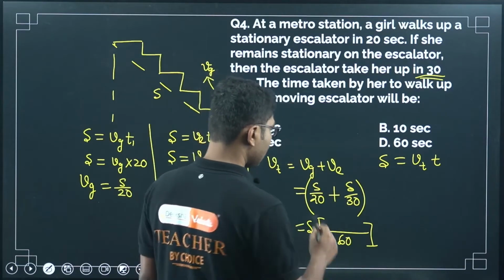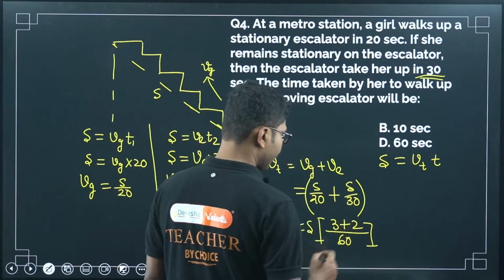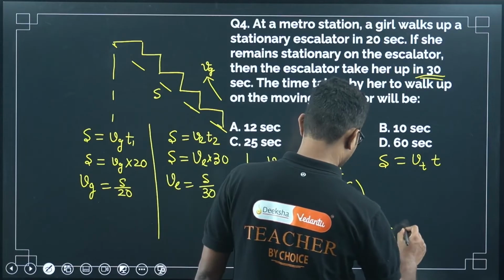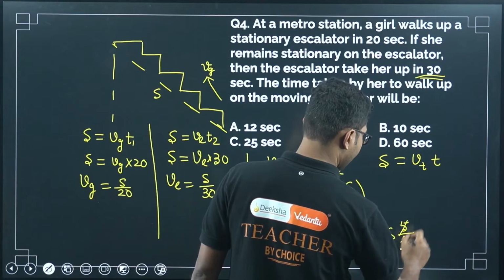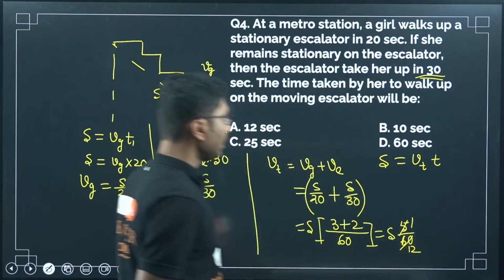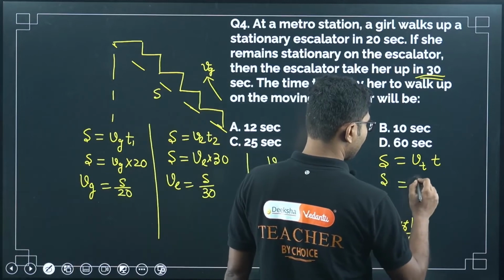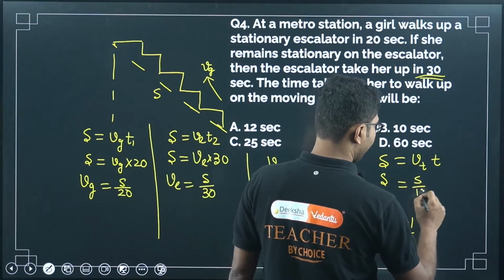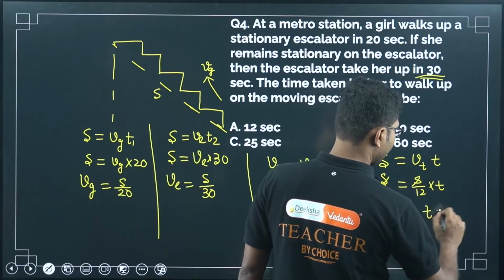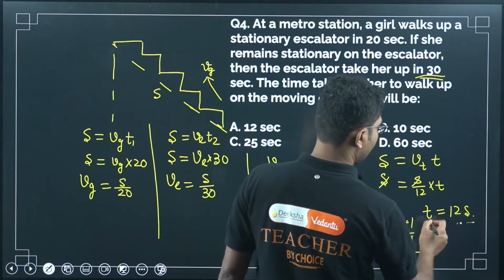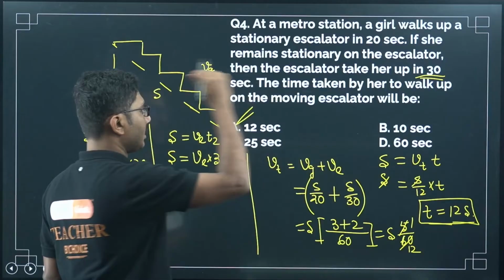There will be 3 plus 2, so it will be s times 5 by 60. 5 will be cancelled, so 1 by 12. Now let us put this value here. s equals s by 12 times t. s cancels, so t equals 12 seconds. So the correct answer will be 12 seconds.